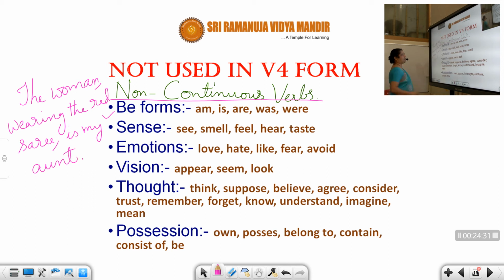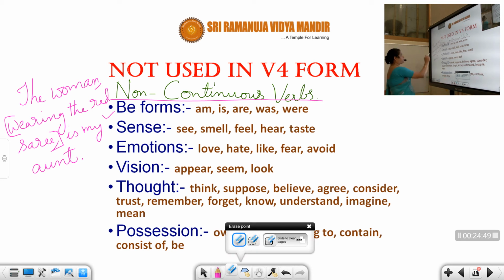Please look into this sentence carefully, students. I actually mean to say the woman is my aunt. Without this, try to read. The woman is my aunt.